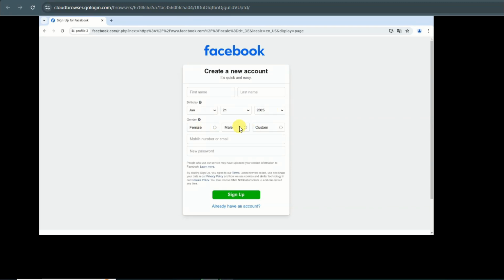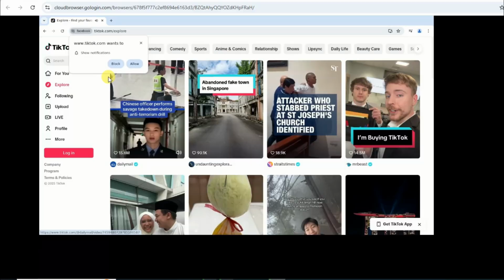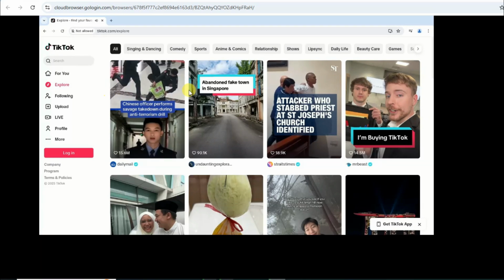You can select here your gender. You can type here your email address. You can type here your password. And at last you can click on the Sign up button. Guys, you can create a USA Facebook account sitting at your home. Similarly, you can create a Singapore profile.